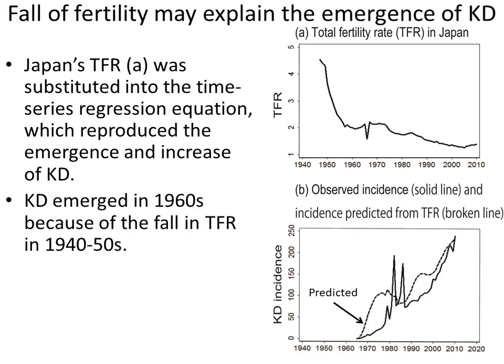Below, panel A shows Japan's total fertility rate, which was recorded after the Second World War. This time series of Japan's total fertility rate was substituted into the time series regression equation. The broken line in panel B shows the incidence predicted as such. Of note, the emergence of Kawasaki disease in the 1960s was correctly predicted. This implies that Kawasaki disease emerged in the 1960s because of the dramatic fall in the total fertility rate in the post-war era of Japan.